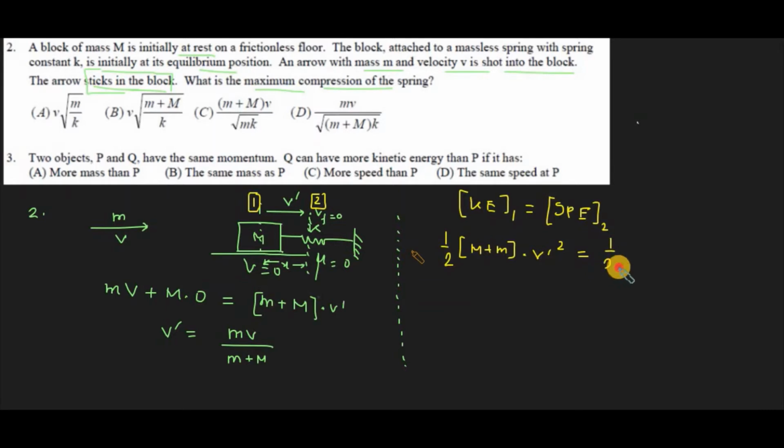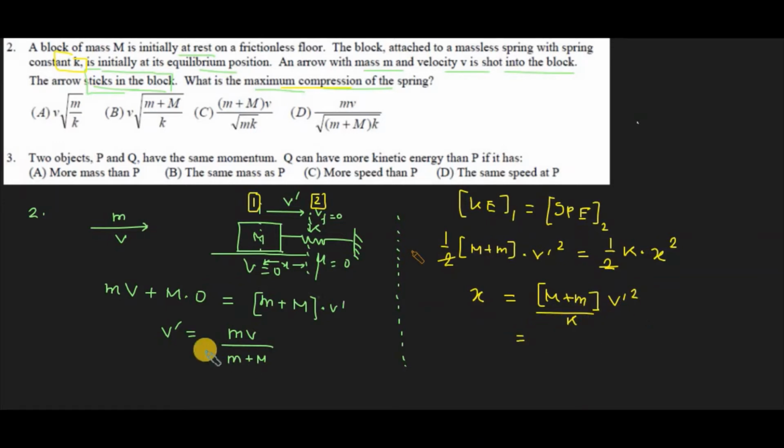The expression of spring potential energy is half into k into x square, since k is the spring constant given in the statement, and it got compressed by the distance x, which is the maximum compression. We have to find out the value of x. Now let's make x the subject. The 2 is eliminated, so x square is M plus m, v prime square upon k.